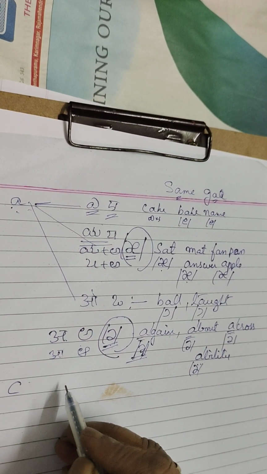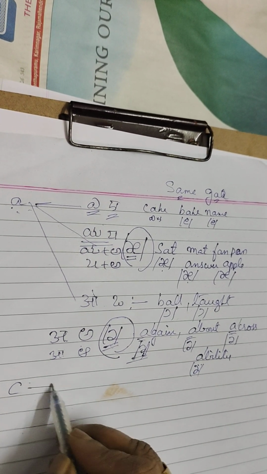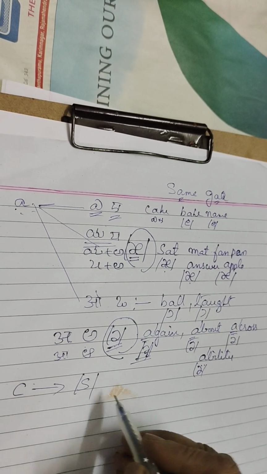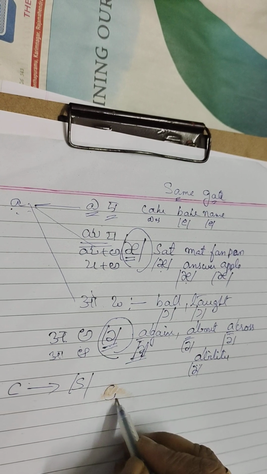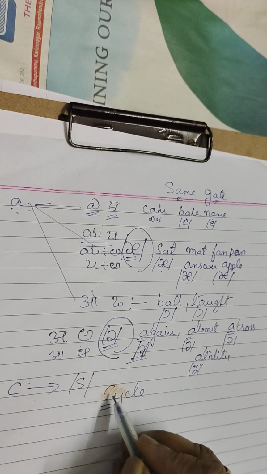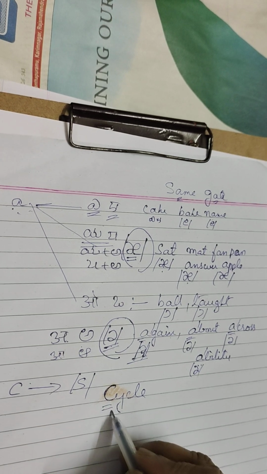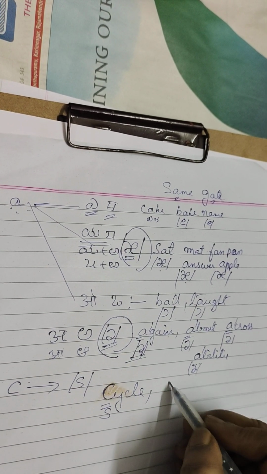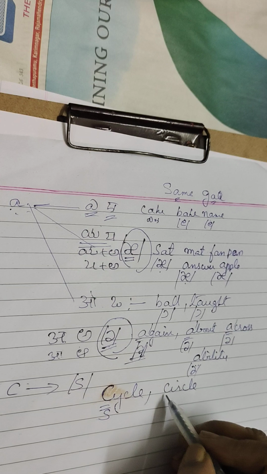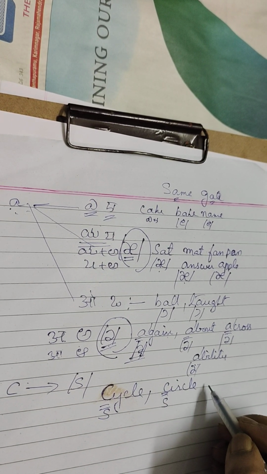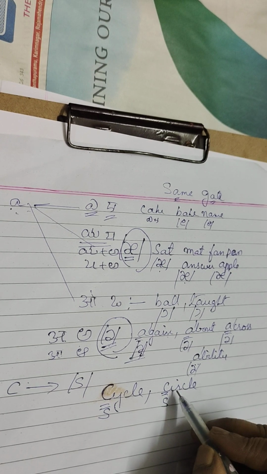When does it produce the s sound? Cycle, though it is C, it produces the sa sound. Cycle, circle, center.